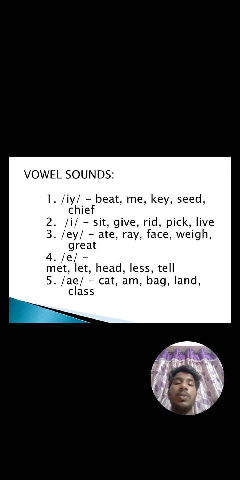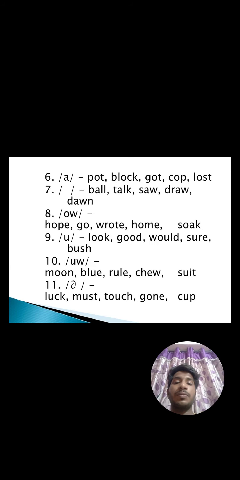When a speaker enunciates a vowel, his or her airflow remains unblocked. This table contains American English vowels and explains that the degree of elevation of a speaker's tongue determines the sound of a spoken vowel. Vowel sounds: IY means beat, me, key, seed, chief, like that. You can see the types of vowels. Examples are given: sit, give, read, pick, live. There are 11 types of vowels.